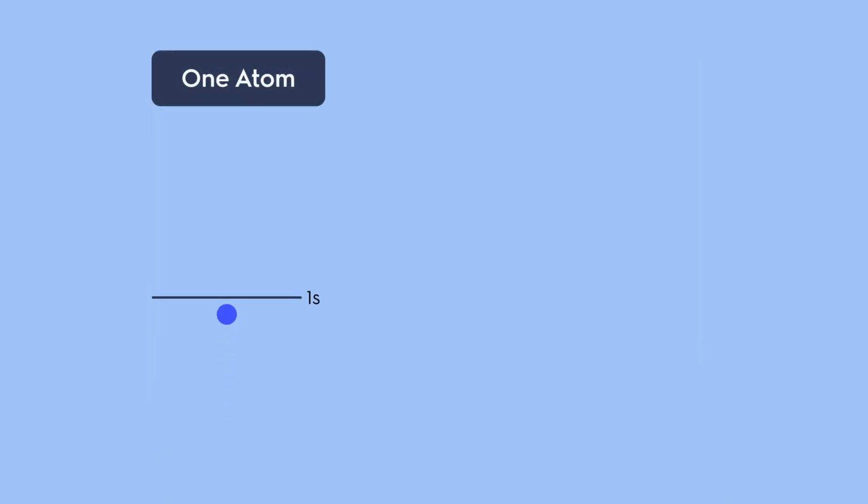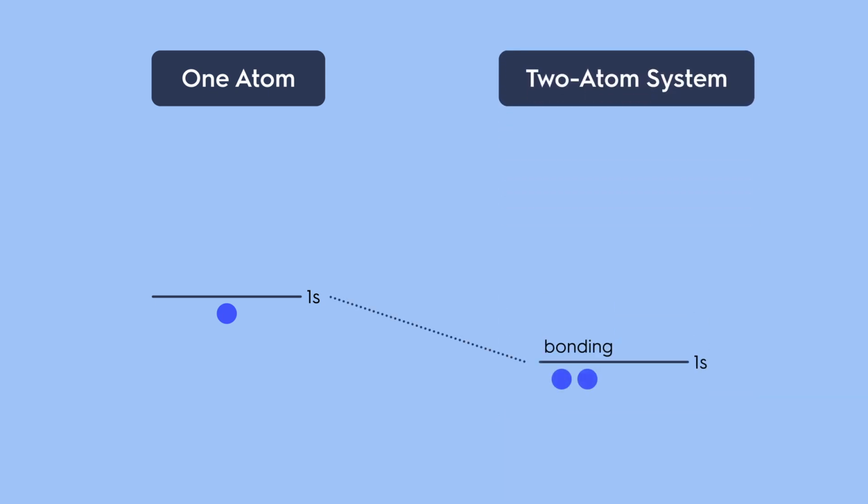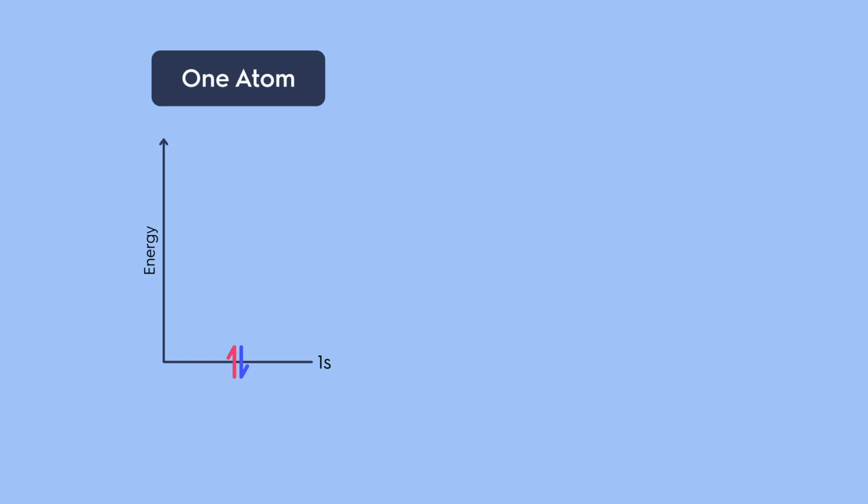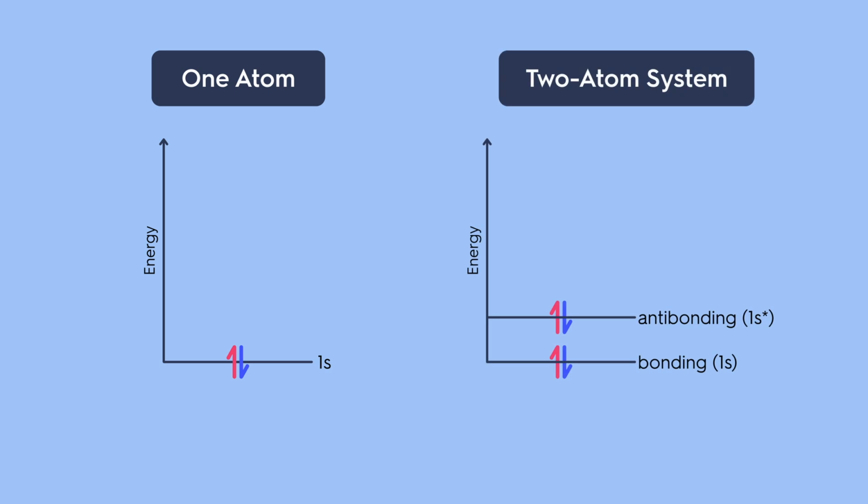When two atomic orbitals combine, they form molecular orbitals for the two-atom system. One original level splits into two nearby levels, a lower energy bonding level and a higher energy anti-bonding level. This splitting is super convenient. Instead of forcing electrons to pile into one identical level, the system creates two slightly different levels. Now electrons can spread out, and Pauli's rule stays happy.